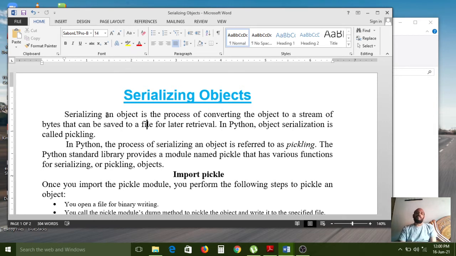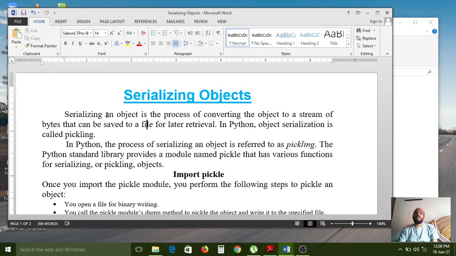After that, you need to save that file again. So for what purpose do we save data in files? For later use. If you want to save object data in a file in the form of a stream of bytes, that entire process is called serialization, because we are converting an object to a stream of bytes. That's why serializing an object is our concept right now.